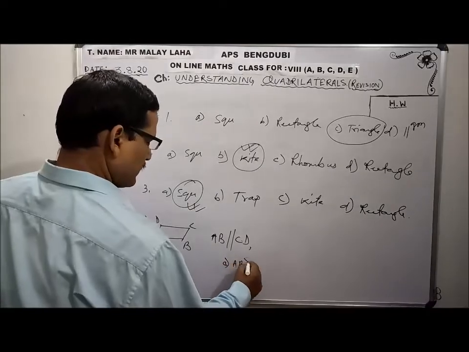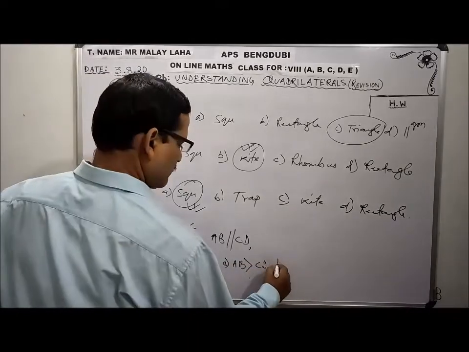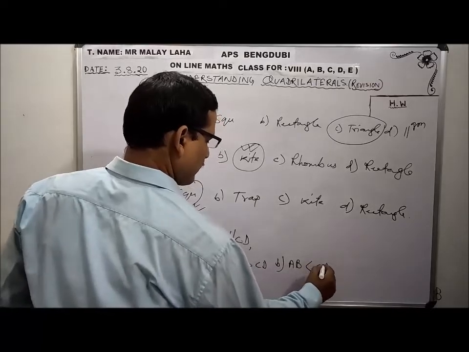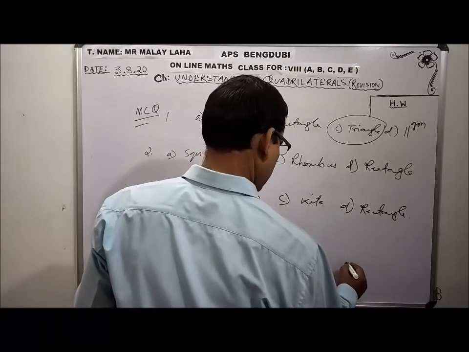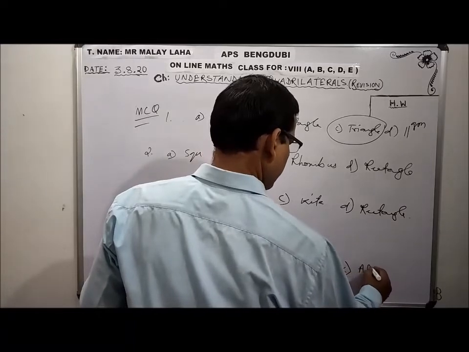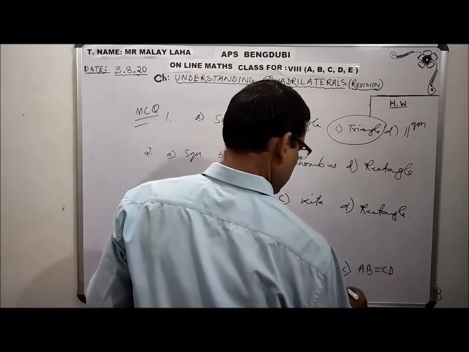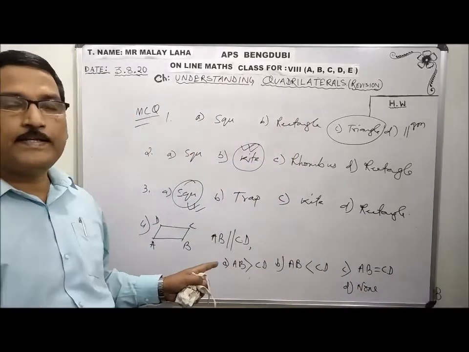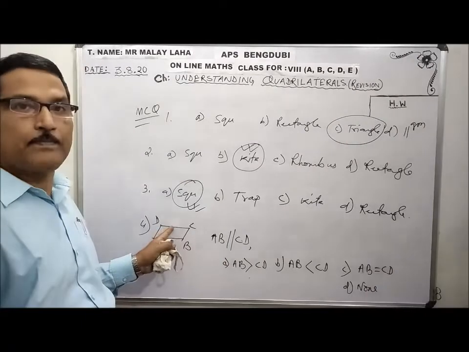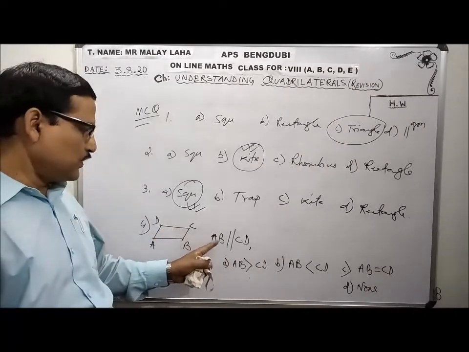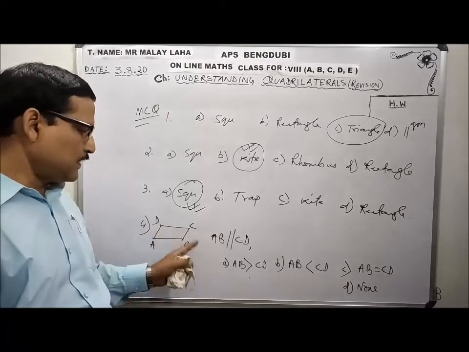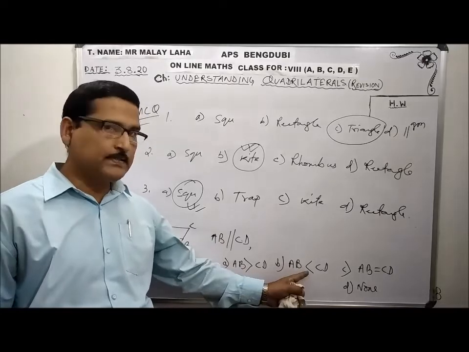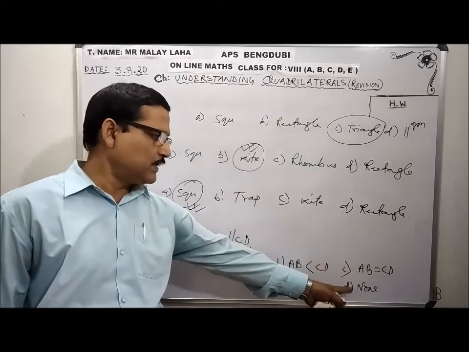A, AB greater than CD. B, AB less than CD. C, AB equals CD. D, none of these. What I said about the parallelogram: opposite sides are parallel and equal. So if this is parallel to this, what will be the side? AB greater than CD, AB less than CD, AB equal to CD, or none.